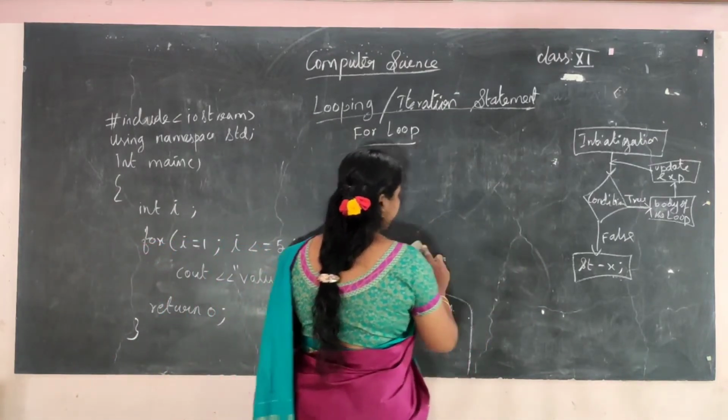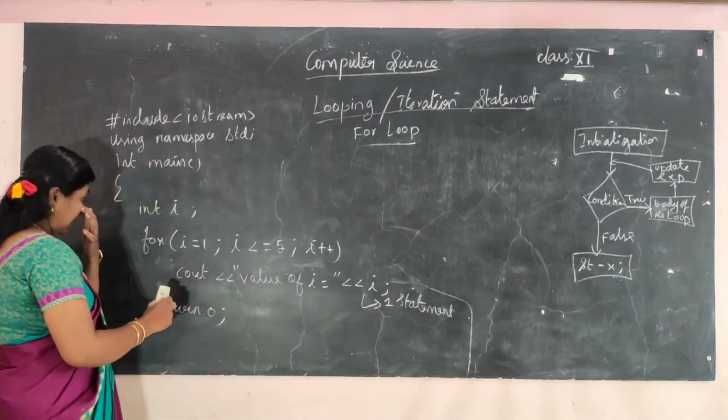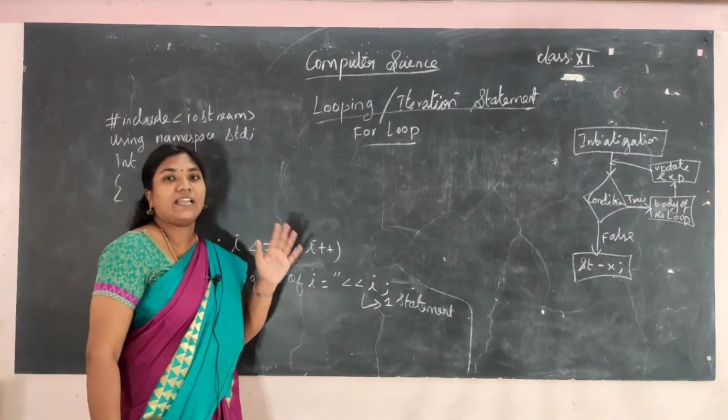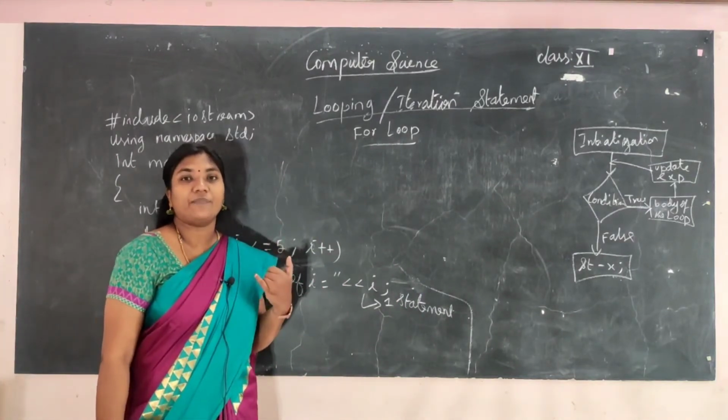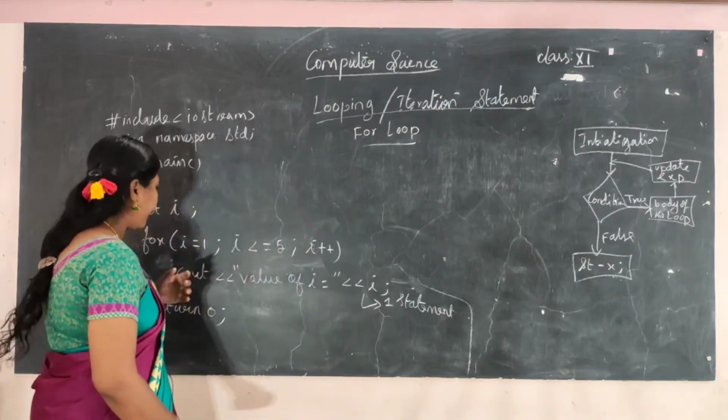Now let us see another example program with a for loop: to find the sum of first n numbers. The n value will be taken from the user. Okay.